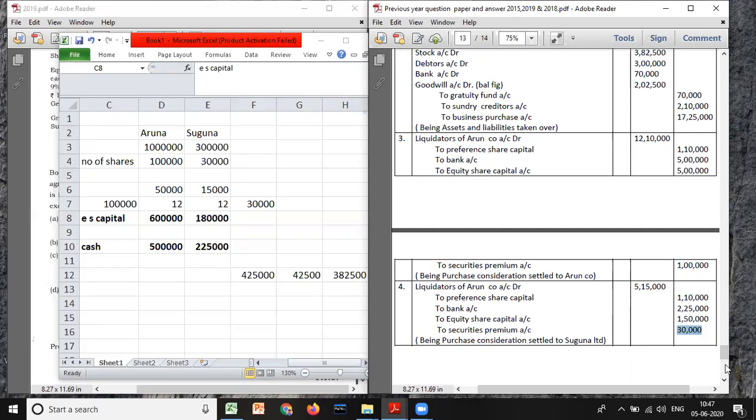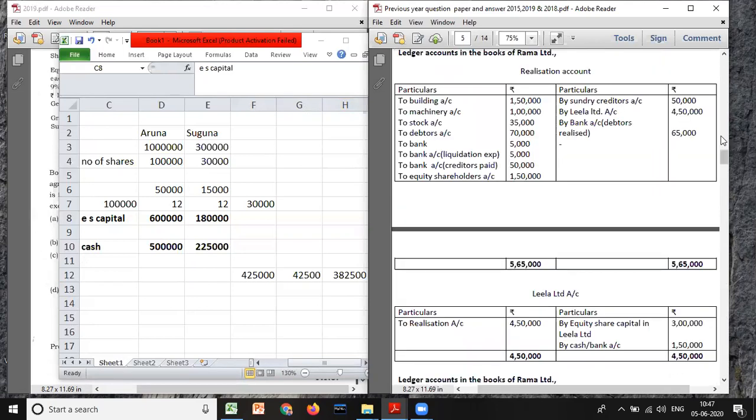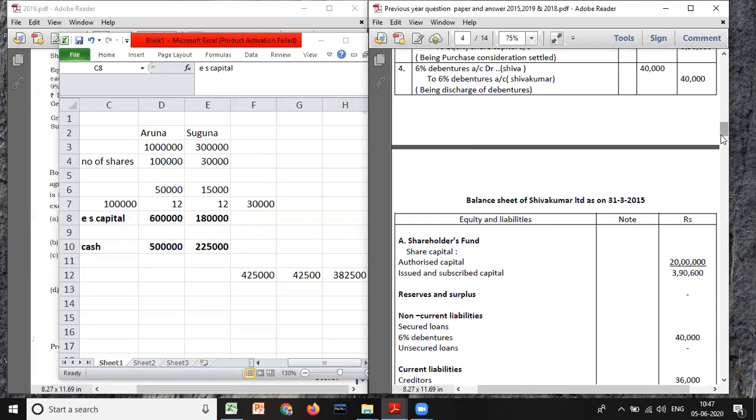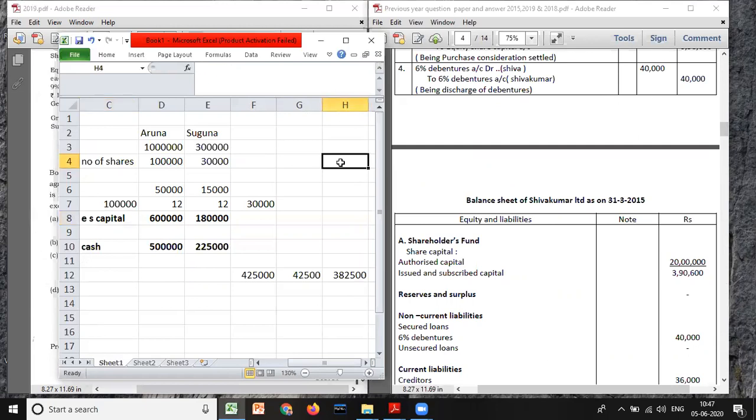Okay, so we are done with all, 2015, and I have solved 2014 also. From 2014 to 2019 question papers, I have solved all the questions, and you practice all these questions. In case you have any doubt, please let me know so that I can clarify your doubts. I hope the concept is clear. So thank you. With this, this chapter will get over.